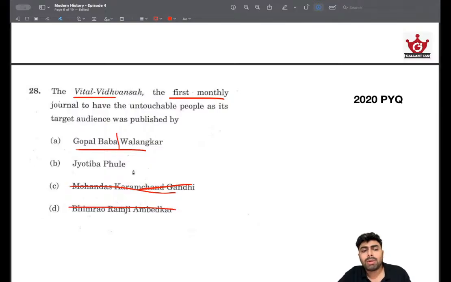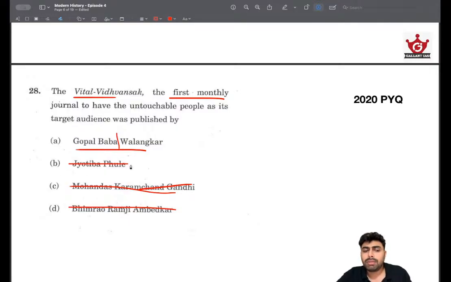Then we are left with Jyotiba Phule and Gopal Baba Valankar. Again, somebody who has written a book like Vittal Vidvansak will have a religious overview or religious affinity. Jyotiba Phule is definitely not very religious. He's spiritual, but not very religious. That's what we see from his works and acts, because he was more of a reformist rather than a revivalist. He was advocating for changes in society and for a more spiritual outlook. So from these two names, there is less chance that somebody like Jyotiba Phule will be writing a book like Vittal Vidvansak.